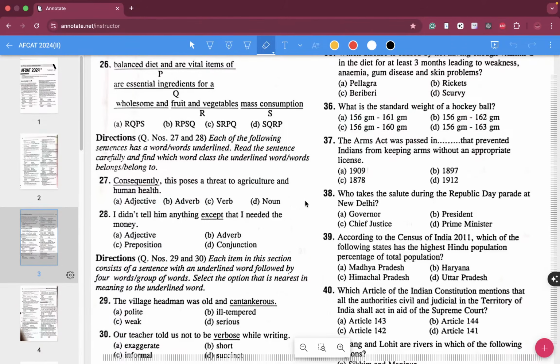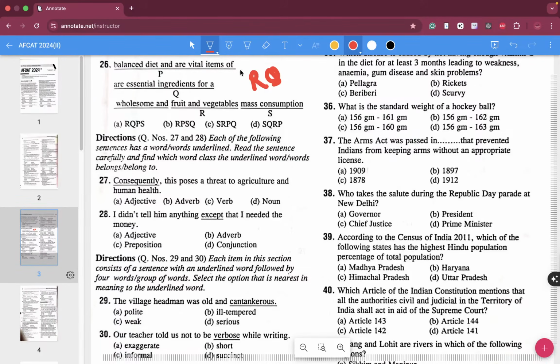Fruits and vegetables are essential ingredients for a wholesome and balanced diet, are vital items, mass consumption. Now tell me, what do you guys think about this?